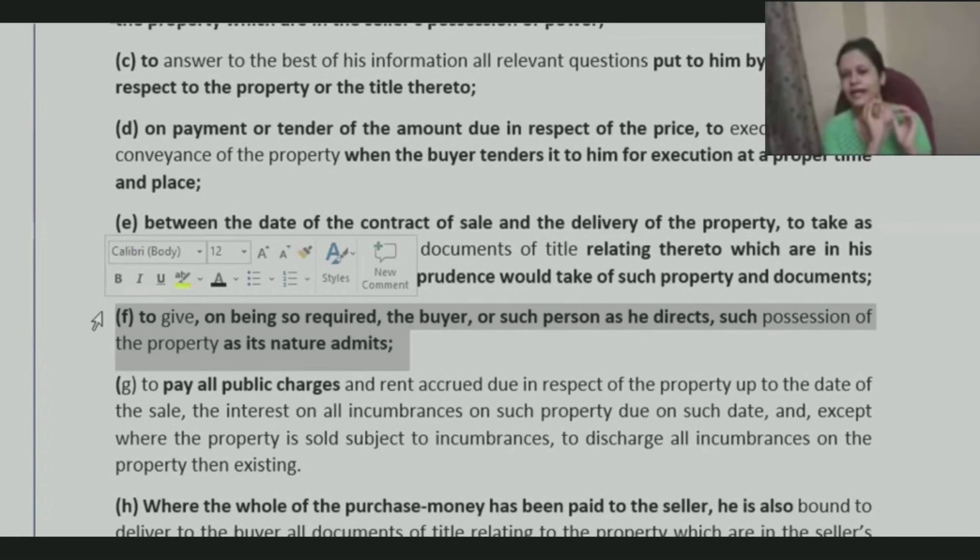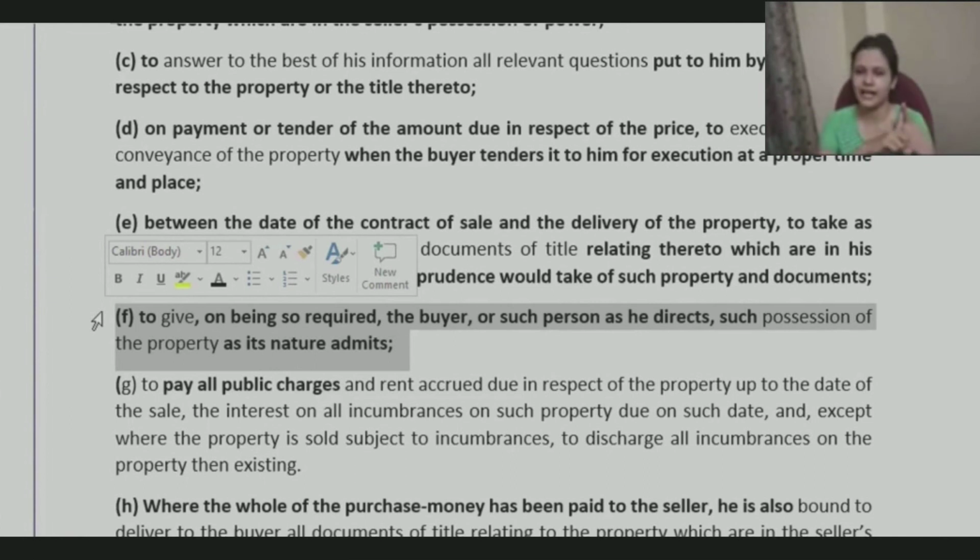Based on that, they need to transfer possession also, right? Once the agreement is completed, they need to transfer ownership and possession also. How will it be done? Whatever is written in the contract. If they have said that after complete payment is done I will give possession, that will be done. If they are saying to whoever is paying the money that only I will give possession, same thing.